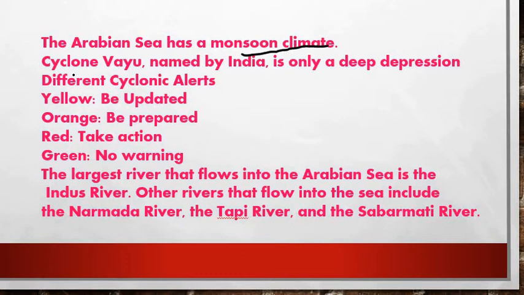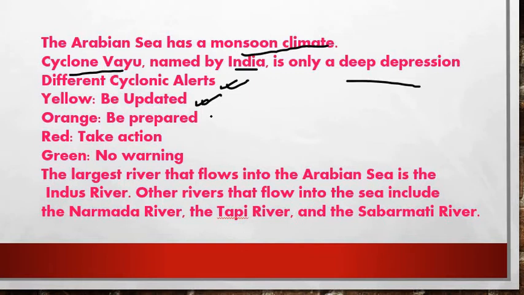First thing, recently the cyclone Vayu, named by India, started as a deep depression, right? Whenever such cyclones occur from a deep depression, different cyclonic alerts will be given, friends, right? A yellow alert means be updated. Whenever the cyclone alert is given as yellow, you have to be updated.